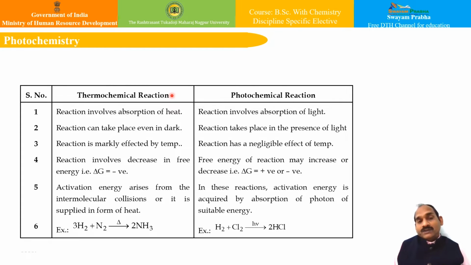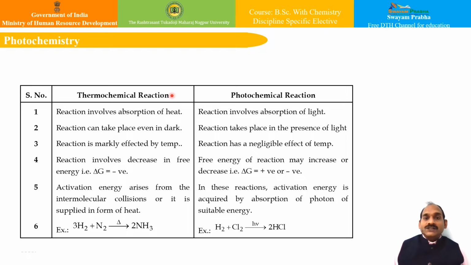This particular study is known as photochemistry. Although the term radiation includes all types of electromagnetic waves, right from low frequency microwaves to high frequency X-rays and gamma rays, the radiation of photochemical importance is that which lies in the visible or ultraviolet region, for example 8000 to around 2000 angstrom, or 800 to 200 nanometers.